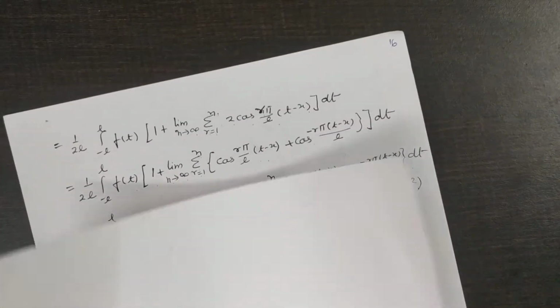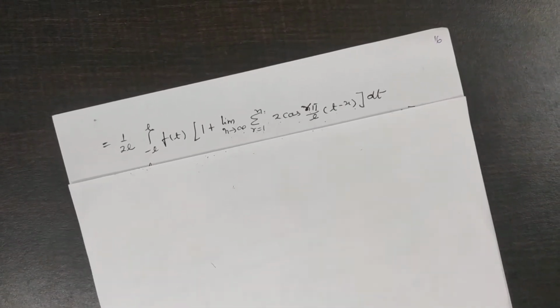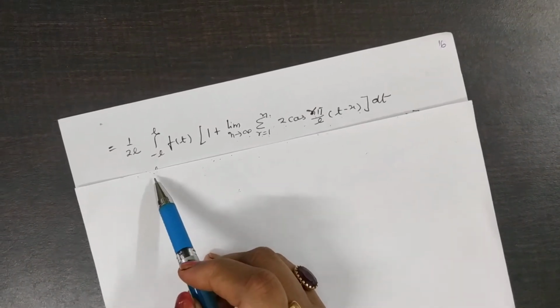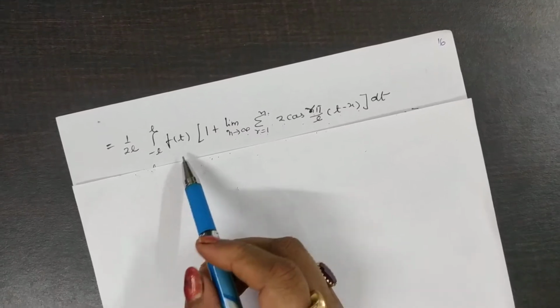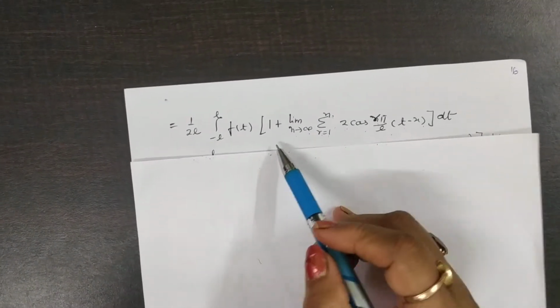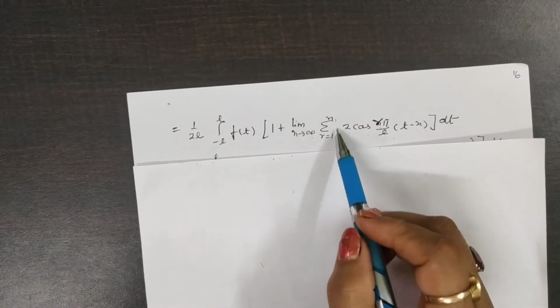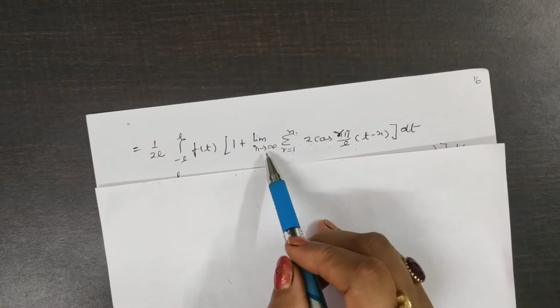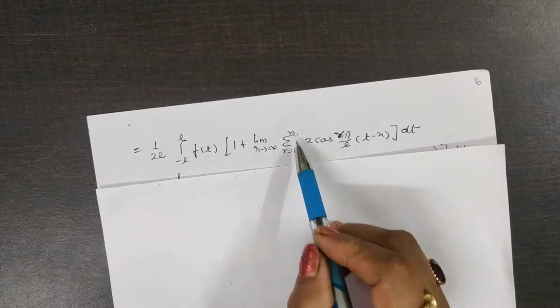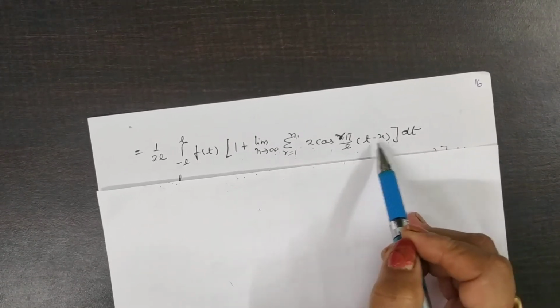Students, now this becomes 1 by 2L, integral from minus L to L of f(t) dt, of 1 plus the limit as n tends to infinity, r varying from 1 to n, of 2 cos(r pi by L (t minus x)).